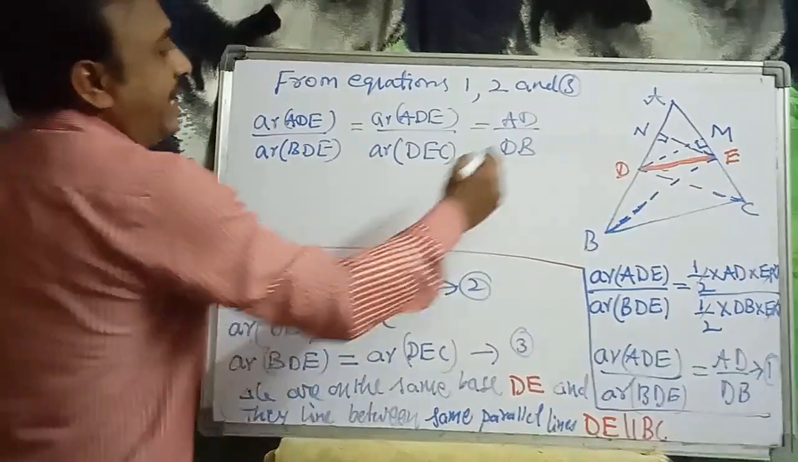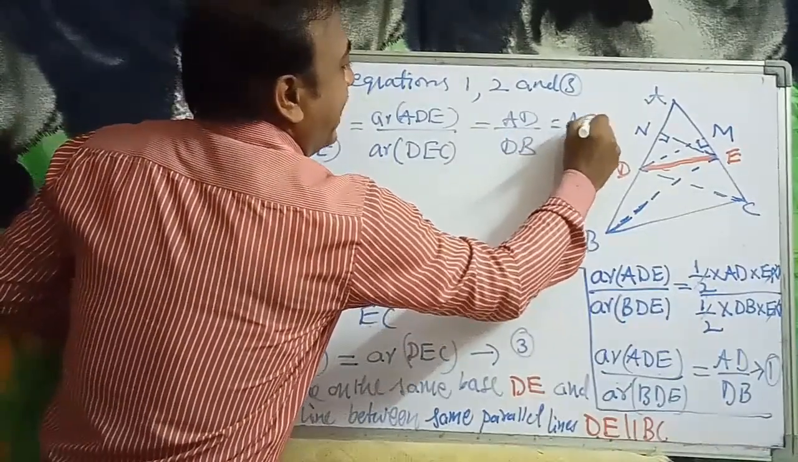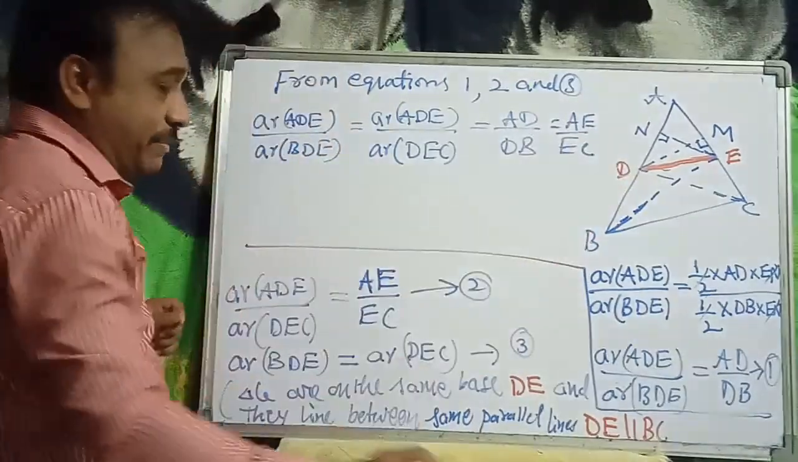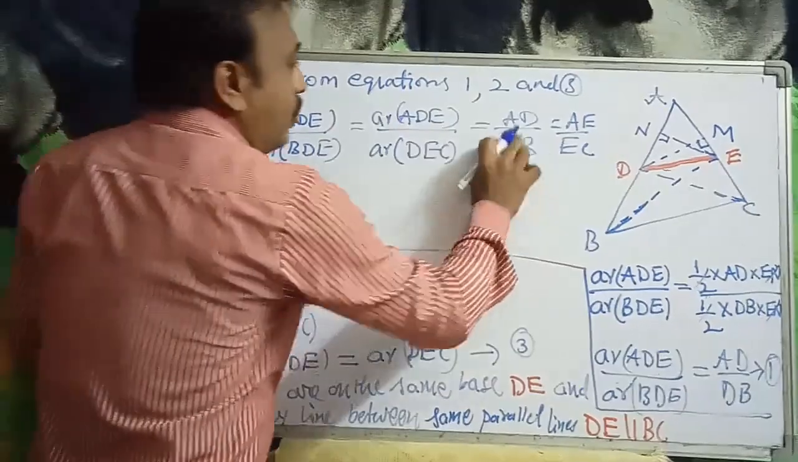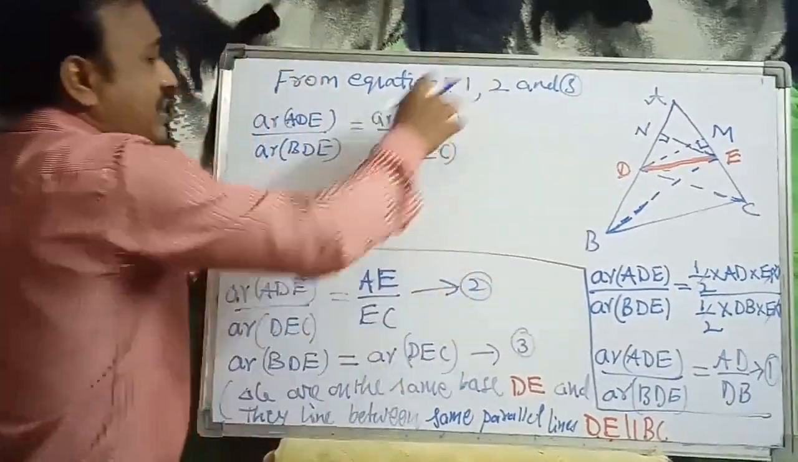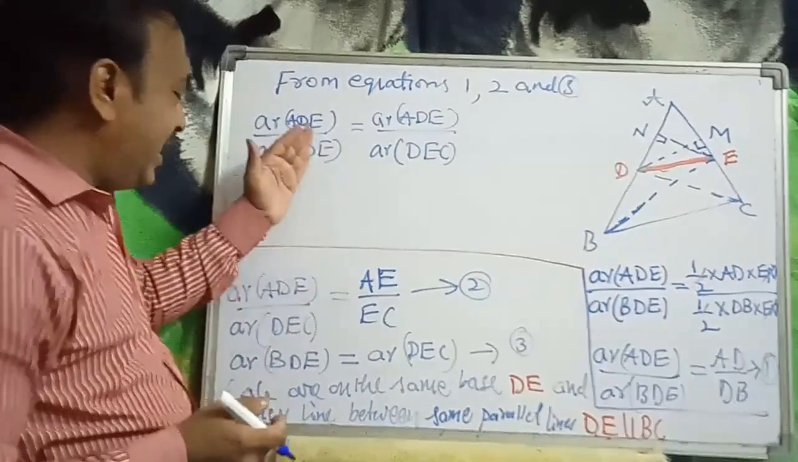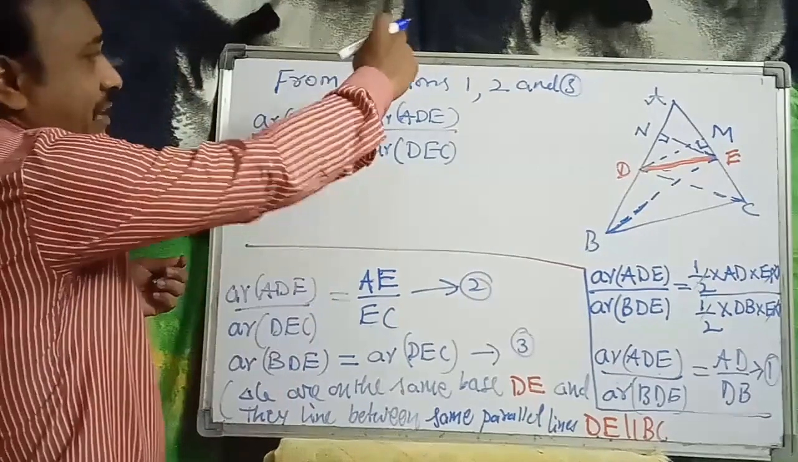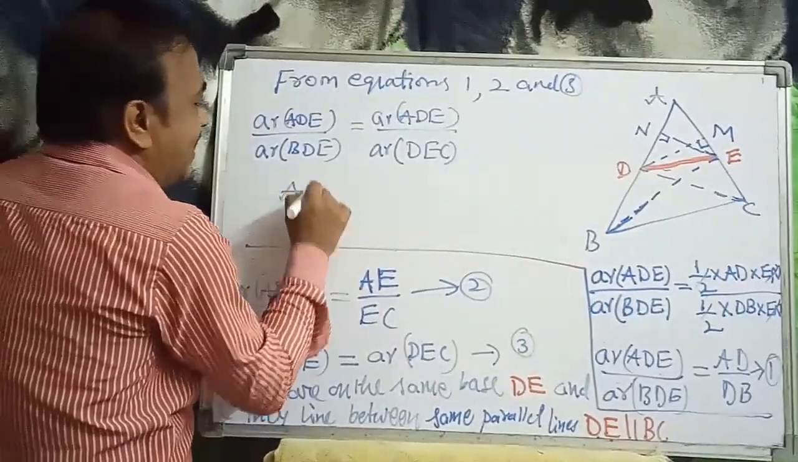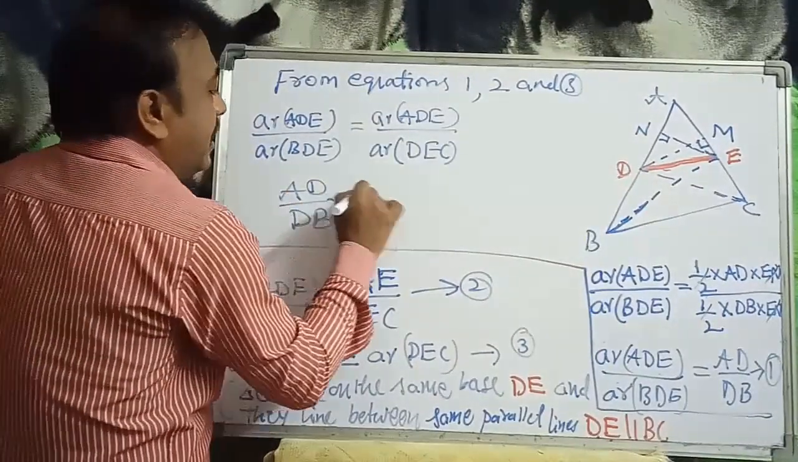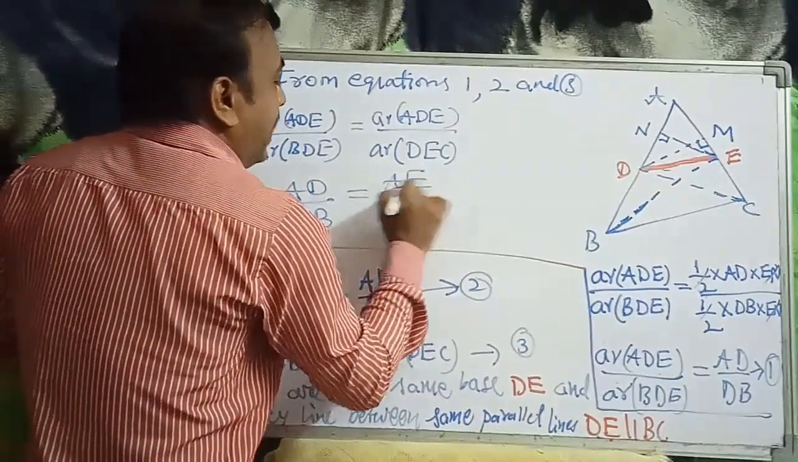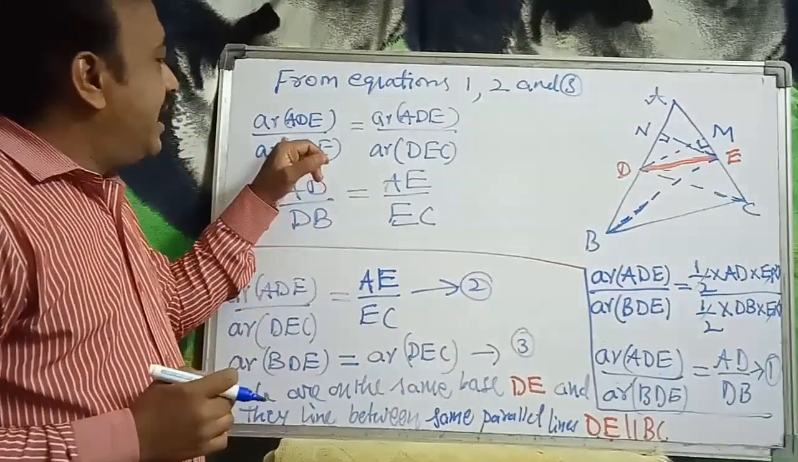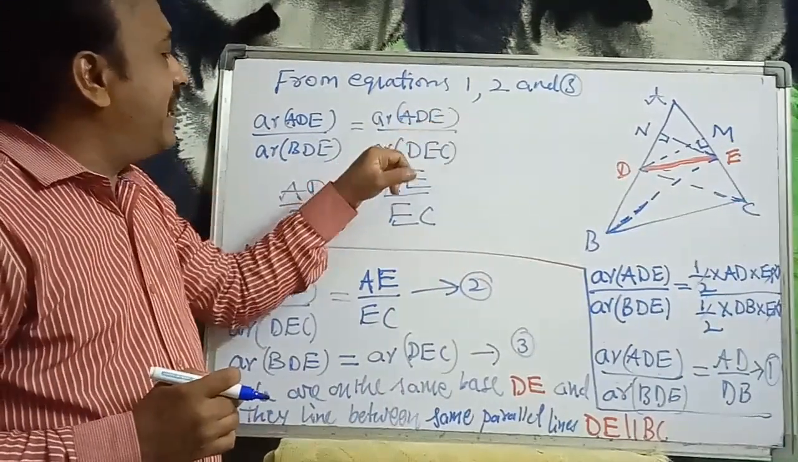AD by DB is equal to AE by EC. That means this step you can even write down. These two are equal from equations 1, 2 and 3. So from equations 1, 2 and 3 we can write AD by DB is equal to AE by EC. Area of ADE by BDE is equal to area of ADE by DEC.